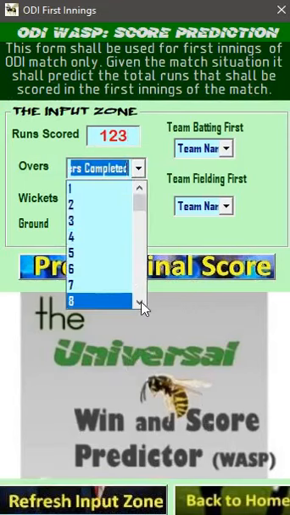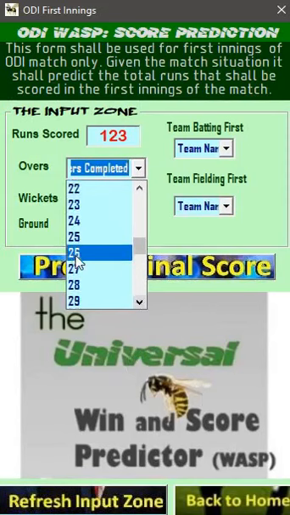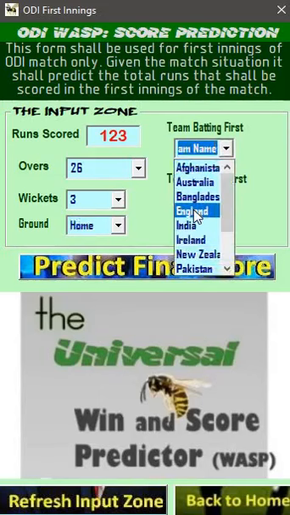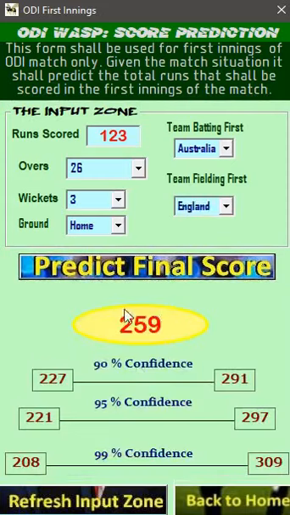We may refresh the input zone, and that will clear the entire screen. The picture will come back here, hiding the output zone. Once again, suppose at a later stage it is 123, scored in 26 overs, and the wickets lost by that time come down to 3, and this is obviously a home match, with Australia versus England. So Australia is batting, and if you want to get the predicted final score, we just click here. Accordingly, this is now the new predicted score.